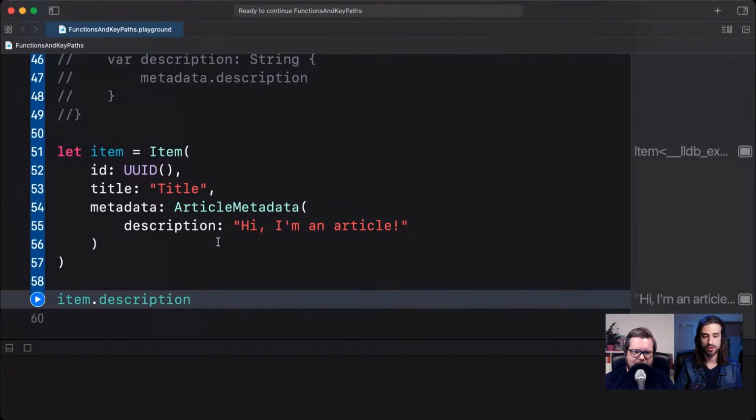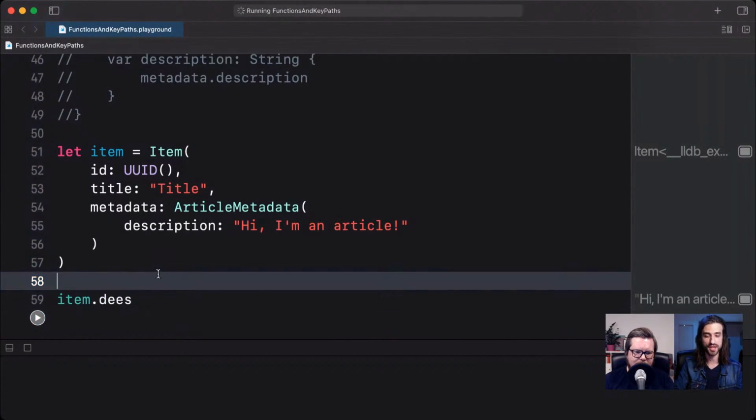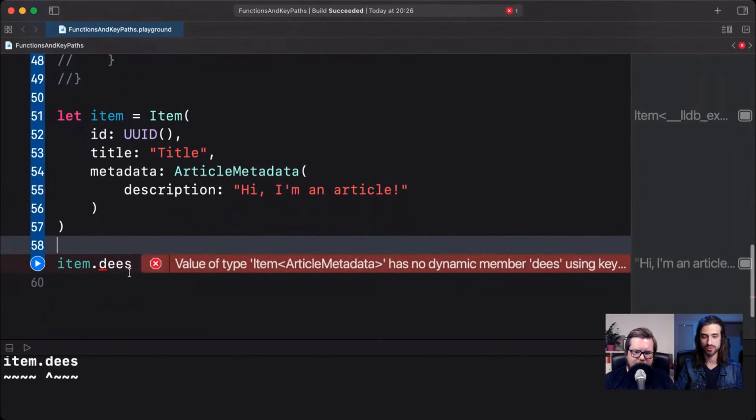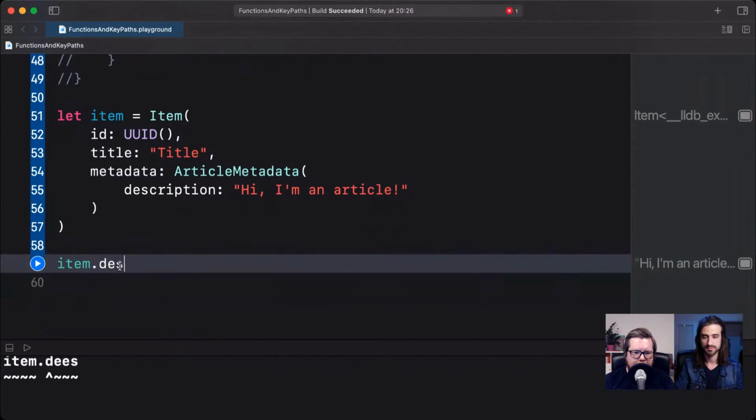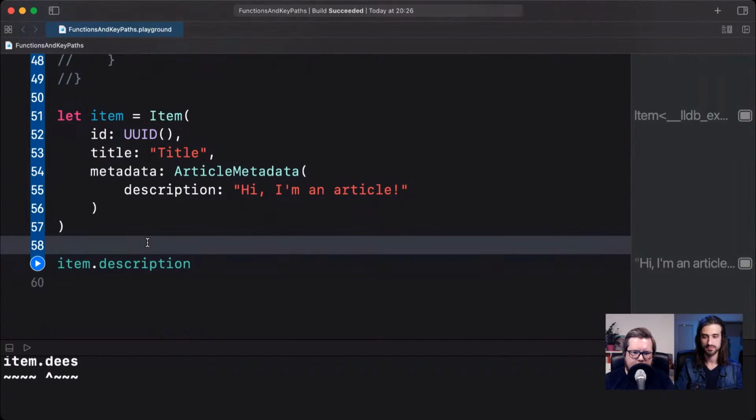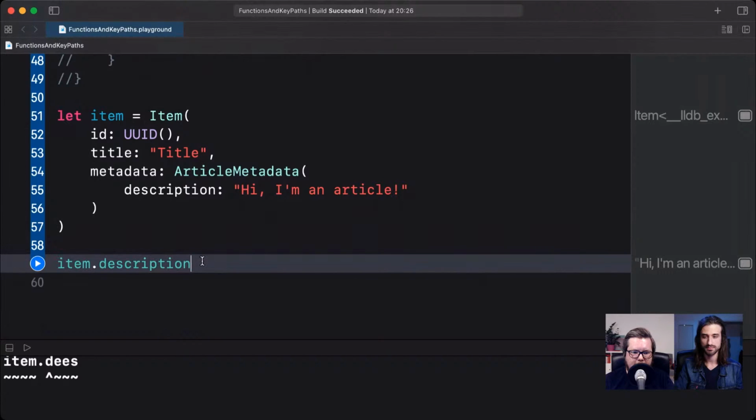You make a typo writing description, the compiler will catch that error. It's not going to crash at runtime. And that's really the killer feature for it. Maybe we can do a little bit of extra thing here and also make this assignable, because right now, if we try to assign the description here, you can only read from it. We can only read from it.